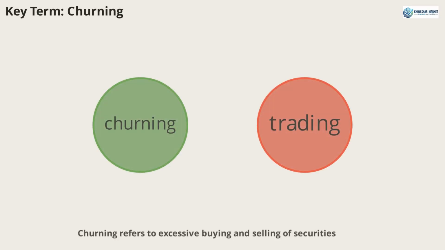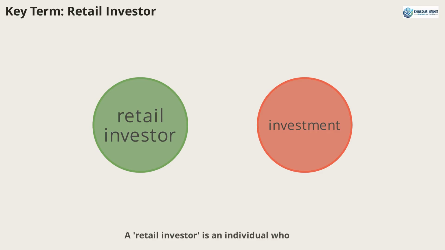Churning refers to excessive buying and selling of securities to generate commissions or take advantage of short-term price movements. For example, the new STT rates are designed to curb churning. This term is important for discussing trading strategies and regulations. A retail investor is an individual who buys and sells securities for a personal account, not for another company or organization. For example, dividends were tax-free for retail investors. This term is useful for distinguishing between individual and institutional investors.